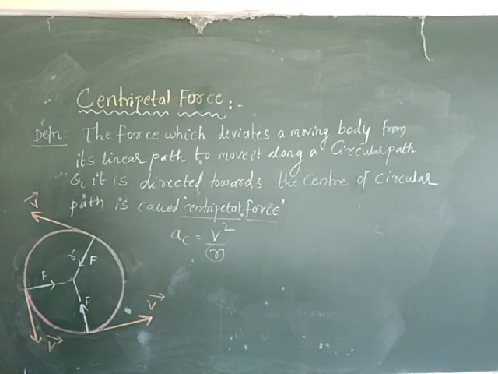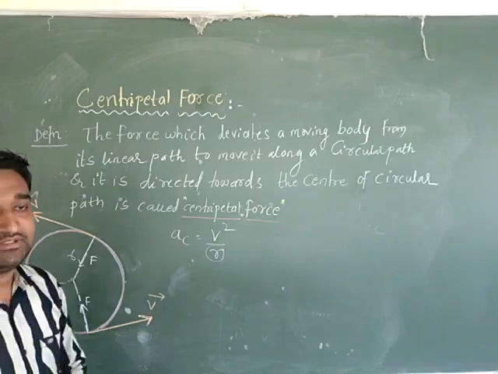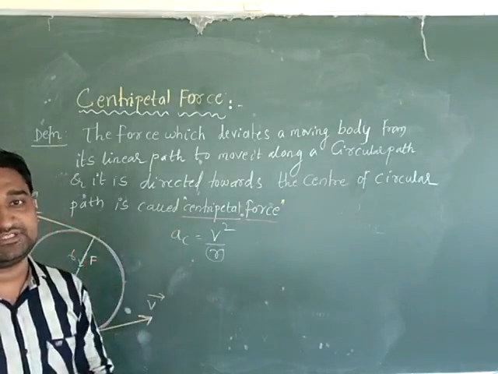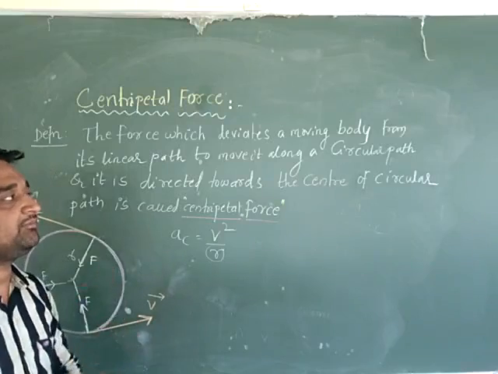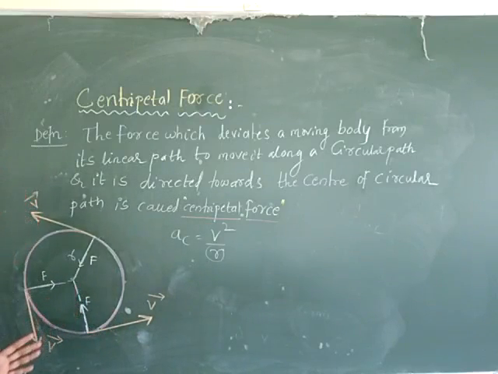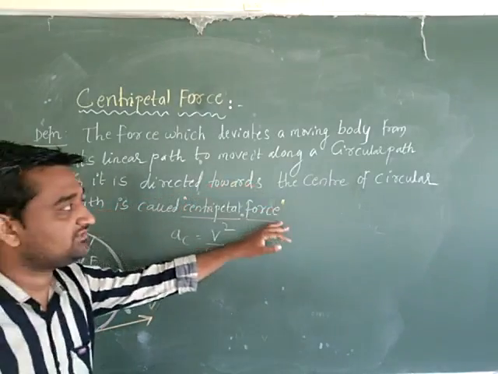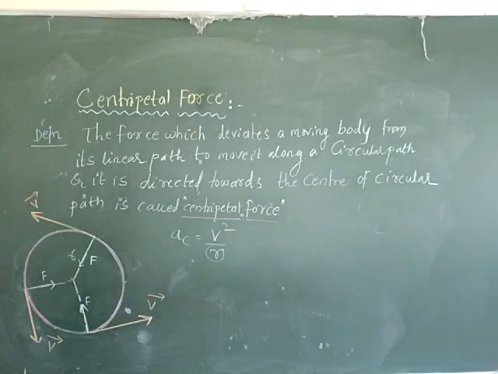The force which makes a body move from its linear path to move along a circular path. To make a linearly moving object move in a circular path, which force do we need? The centripetal force is required. It is directed towards the center of the circular path.